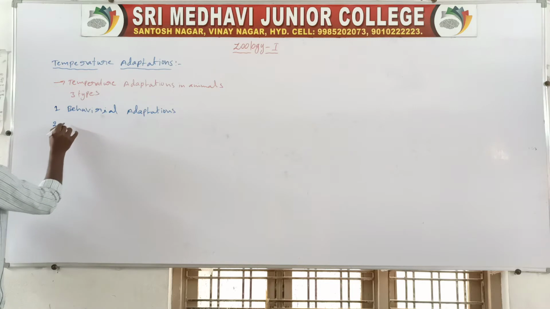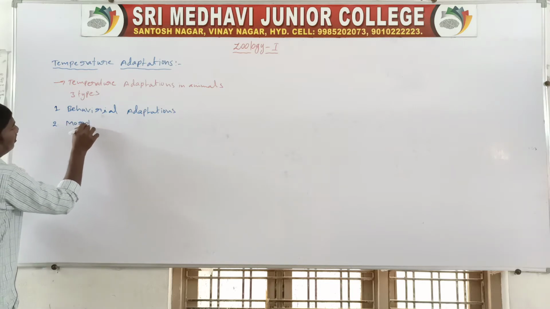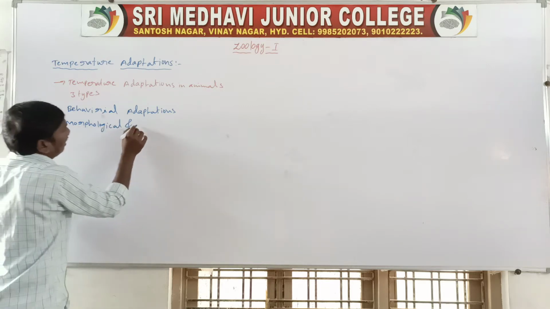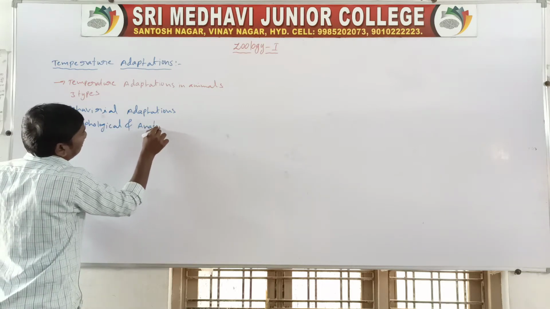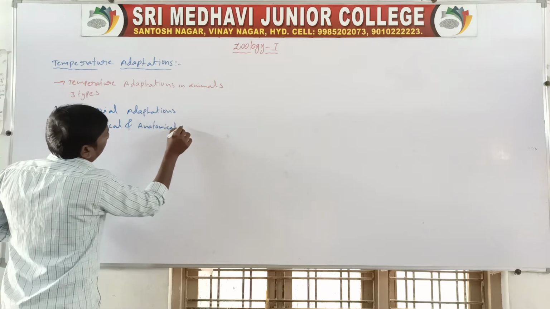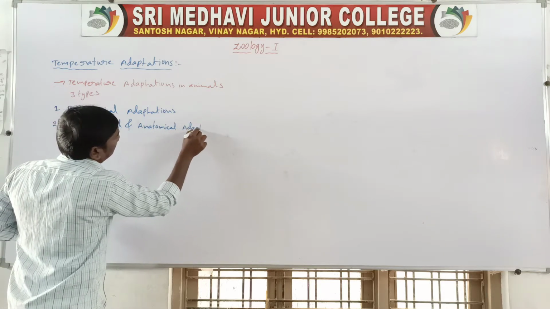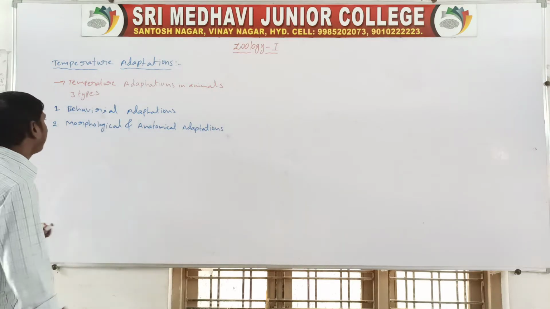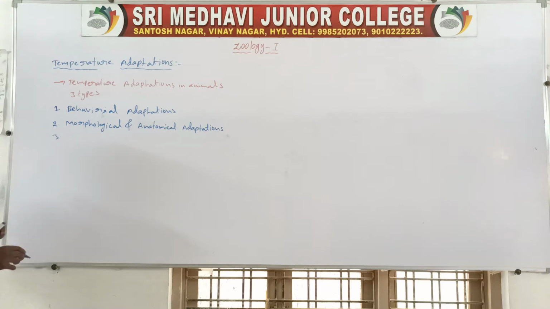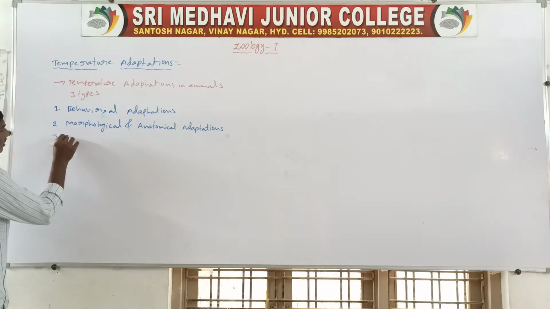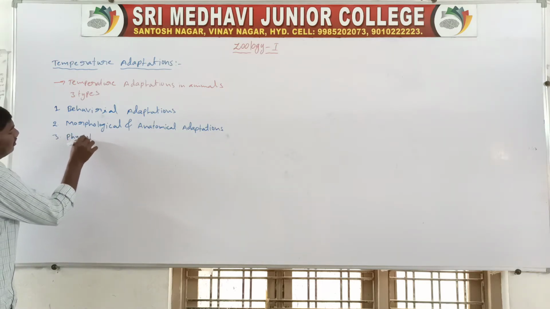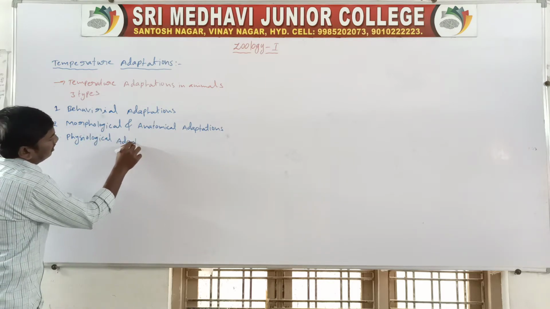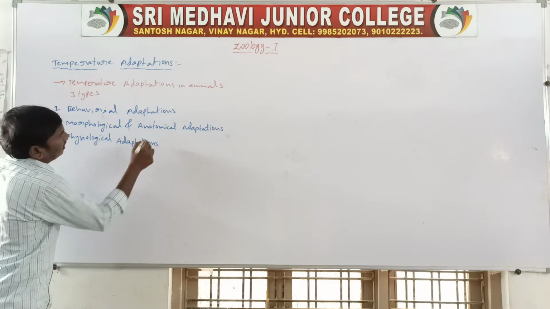Next one, morphological and anatomical adaptations. Third one, physiological adaptations.